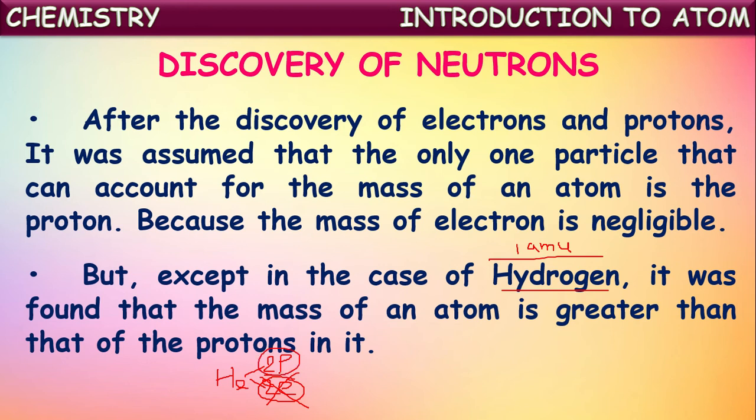The mass of each proton is nearly 1 amu, 1.007 amu actually. So it should be 2 amu nearly. But practically, when it is calculated, it is around 4 amu. They got the mass of the helium atom greater than the sum of the masses of the protons present in it.